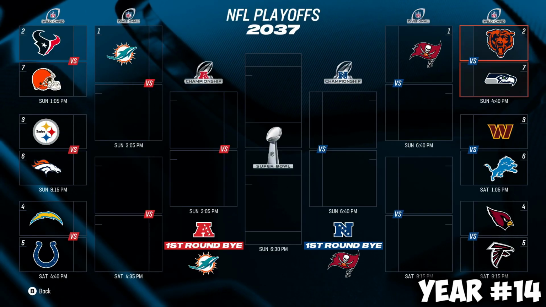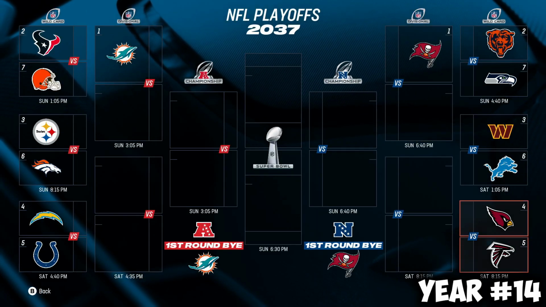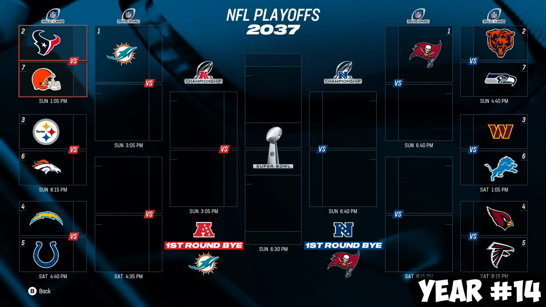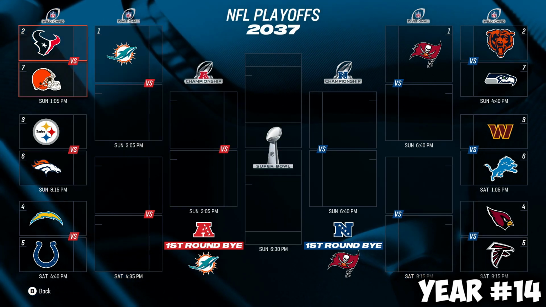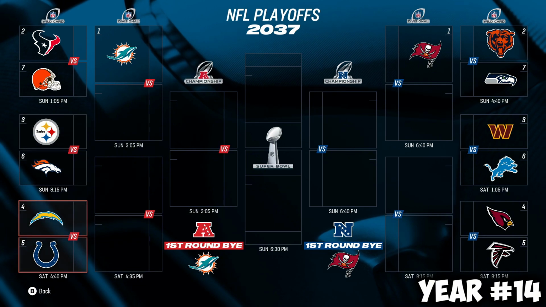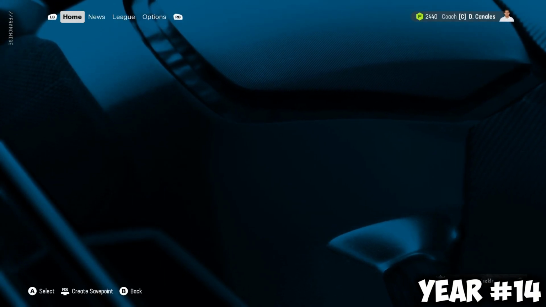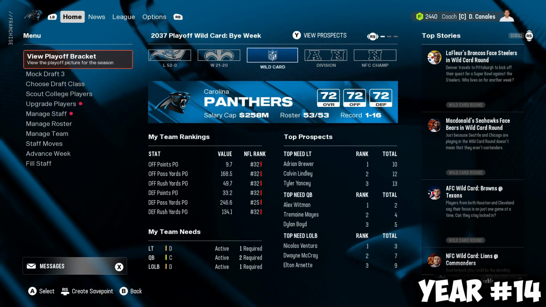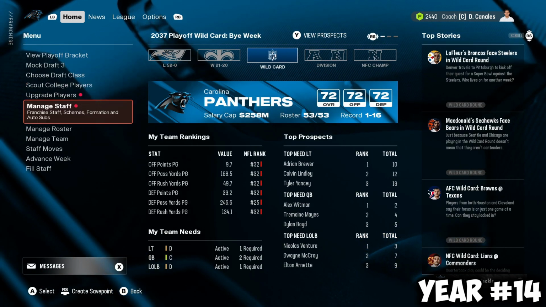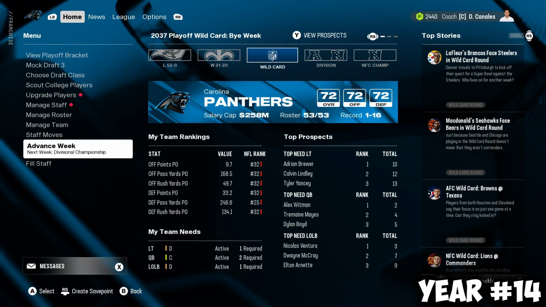1st seed, Bears, Seahawks, Commanders, Lions, Cardinals, Falcons. Cardinals are back in the playoffs. Then we have the Dolphins as the 1st seed. Texans, Browns, Steelers, Broncos, Chargers, Colts. So it's been pretty consistent with the teams that have made the playoffs, but Dolphins seem to be new, and Cardinals are there for the first time in a little bit.